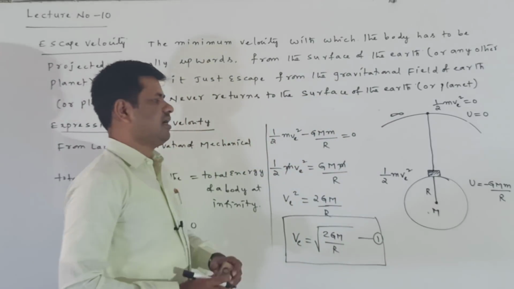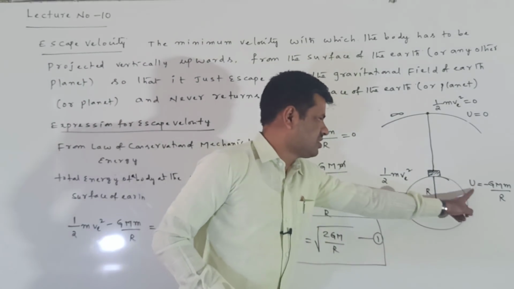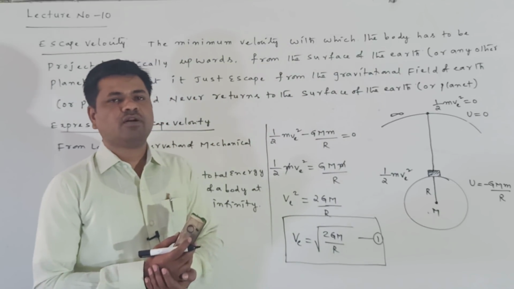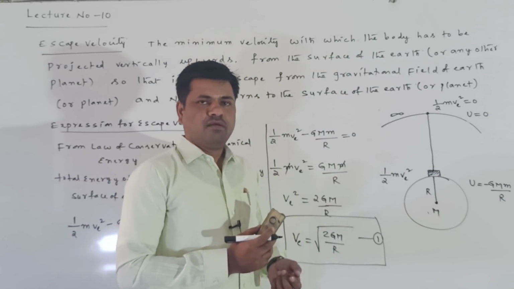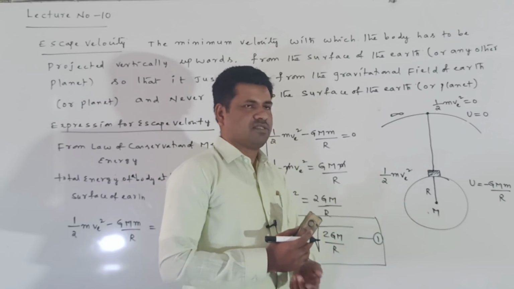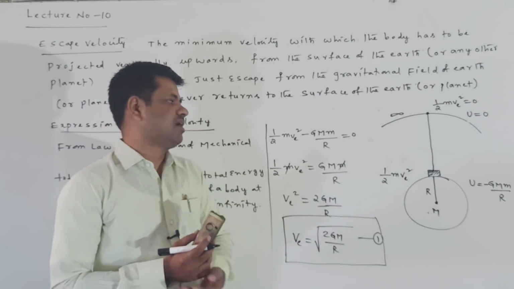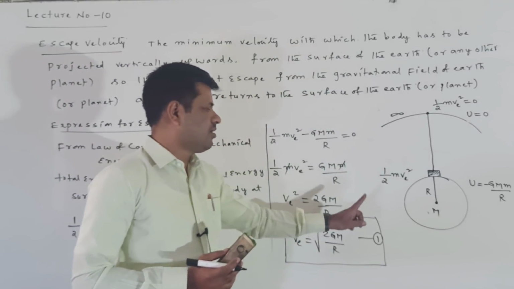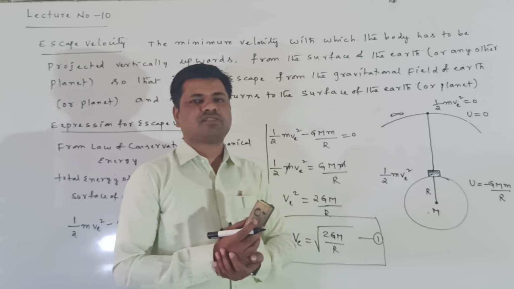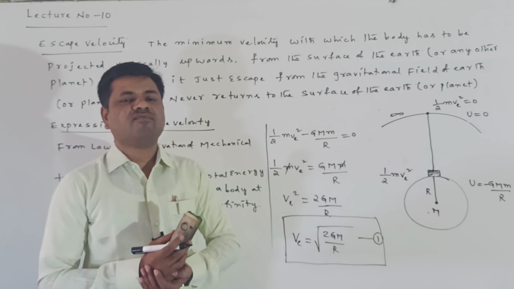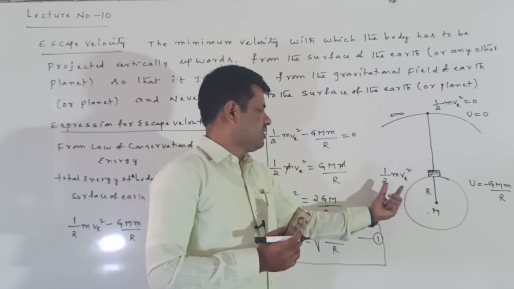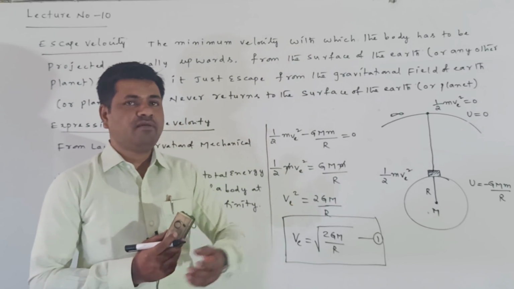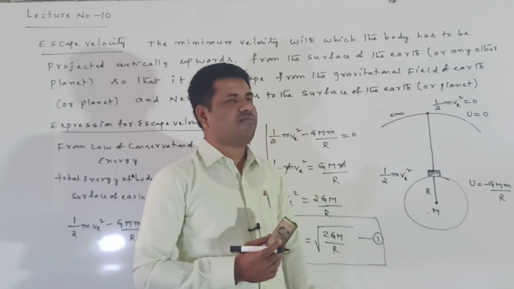On the surface of the Earth, the potential energy is U equal to minus GMm by R, where capital R is the distance from the center of the Earth. The kinetic energy given to the body on the surface is 1/2 mv square. When this much kinetic energy is given, the body just crosses the gravitational field of Earth.